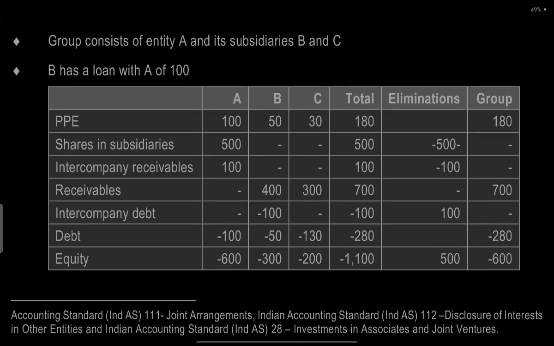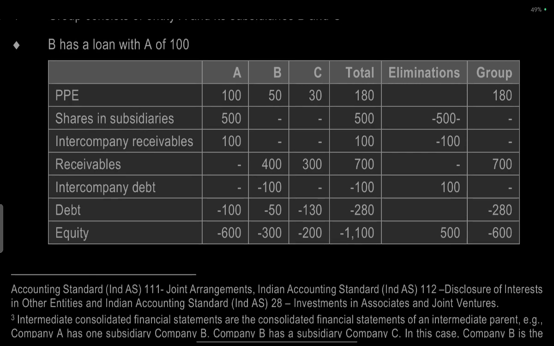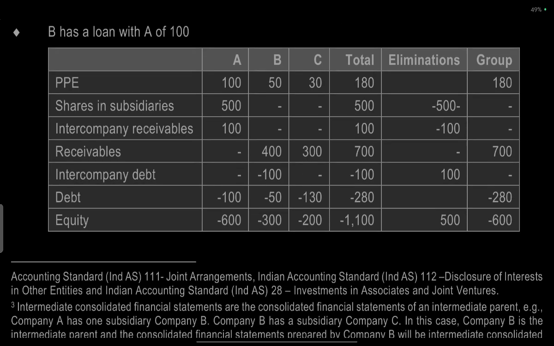Consolidation statement example: a group A contains entity A and subsidiaries B and C. B has a loan from A of 100. So PPE 100, total 180, eliminates in the group. Share in subsidiary is 500, intercompany receivable 100, so eliminates 500. Receivable 400, 300, so 700; intercompany payable 300 minus 100, so elimination 100.